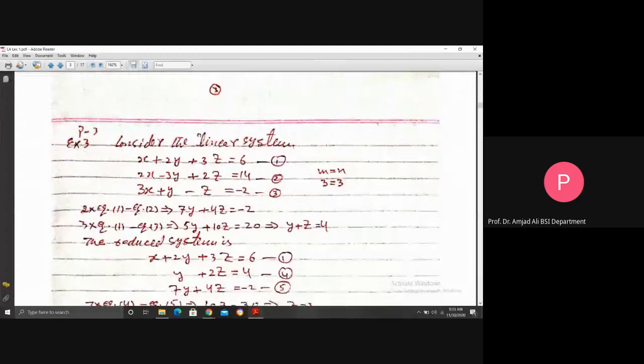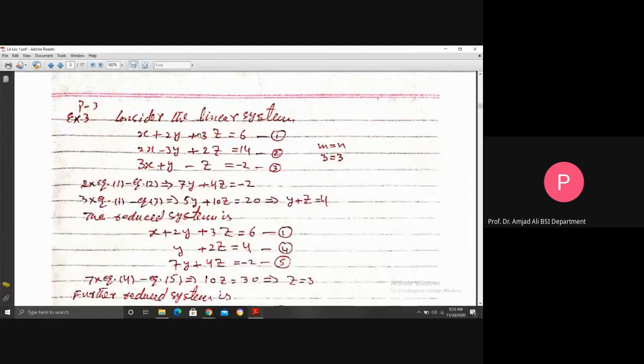This is example 3. x plus 2y plus 3z is 6. 2x minus 3y plus 2z is 14. 3x plus y minus z is equal to minus 2. Again, we have 3 equations and 3 unknowns. So the case of m is equal to n.